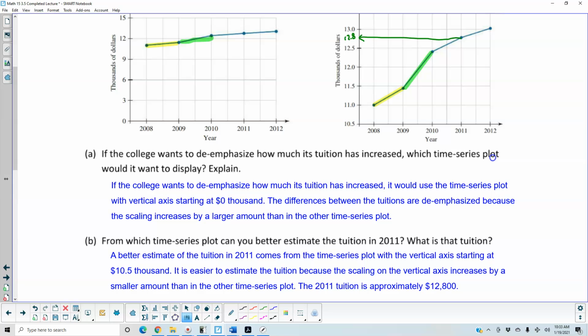And now keep in mind that it's 12.8 in thousands. So if we take 12.8 and multiply that by 1,000, then we get $12,800, which would be the answer here. And again, a rough estimate. So the 2011 tuition is approximately $12,800.